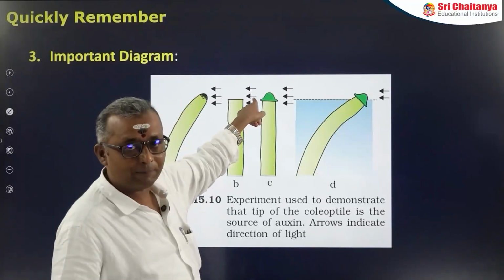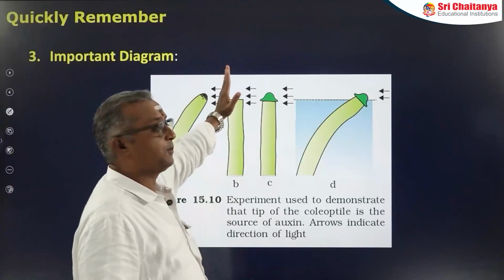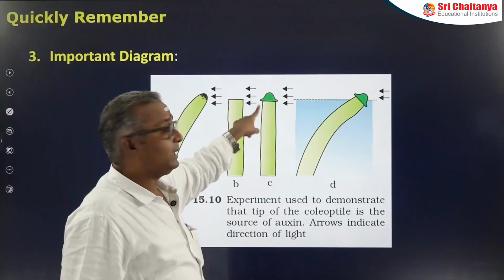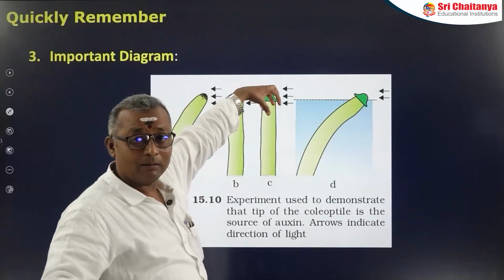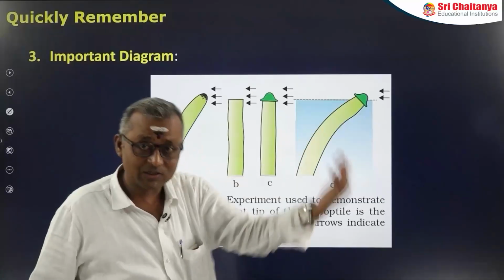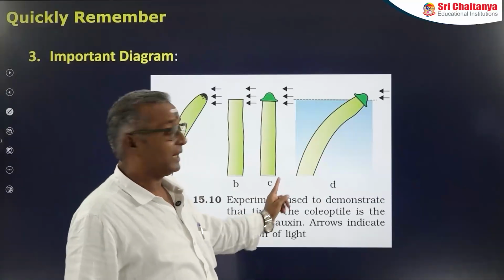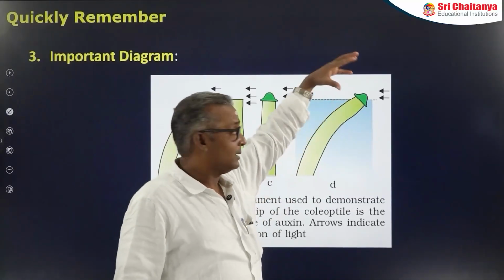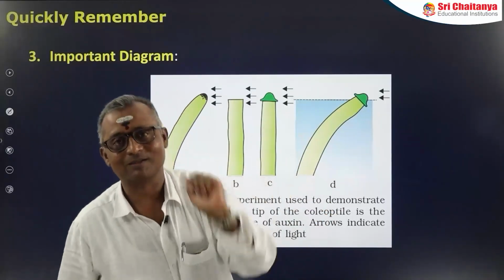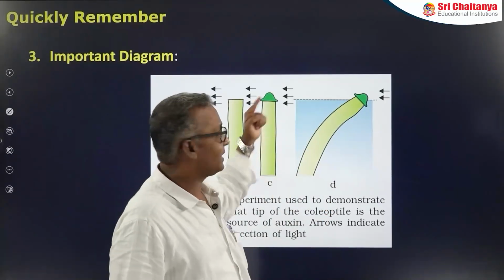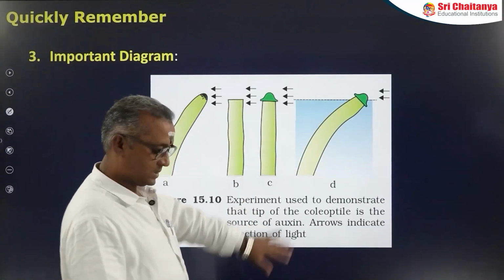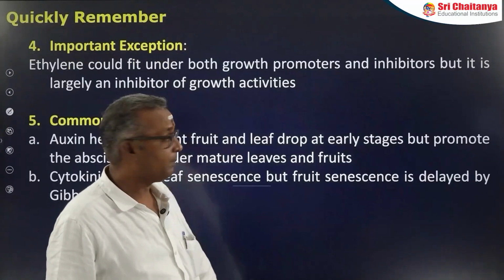When the coleoptile tip was removed and exposed, there was no growth. When the coleoptile tip is covered with a light-tight or opaque cap, there was no curvature, whereas when the coleoptile tip is covered with a transparent cap, there was a curvature. Here there was no curvature, here there is a curvature. Understood? So, this is one most important diagram.